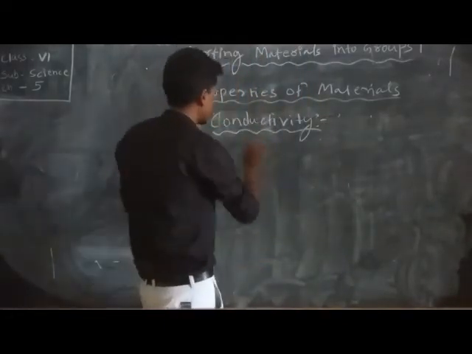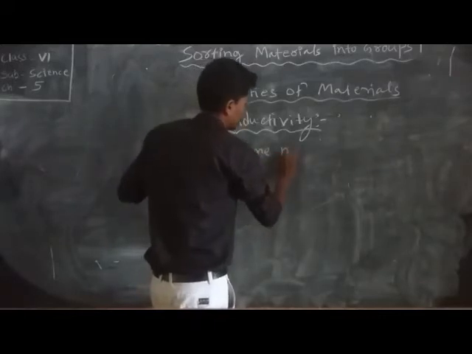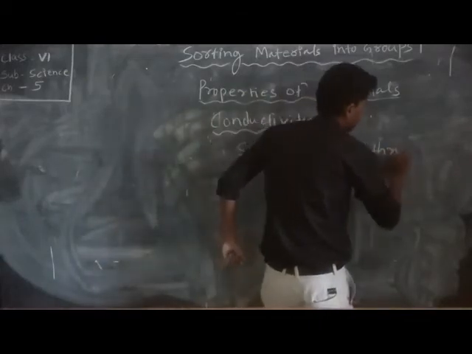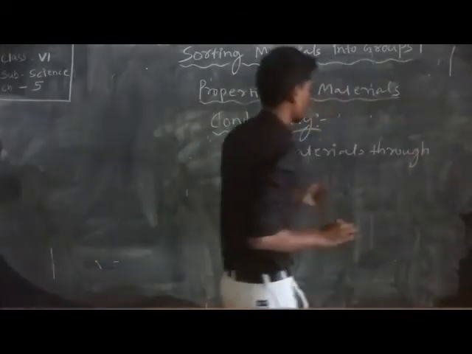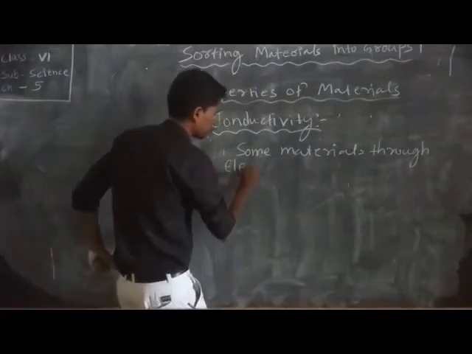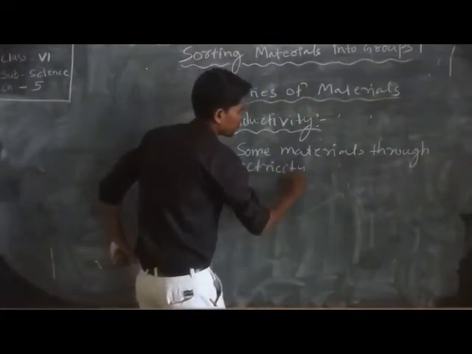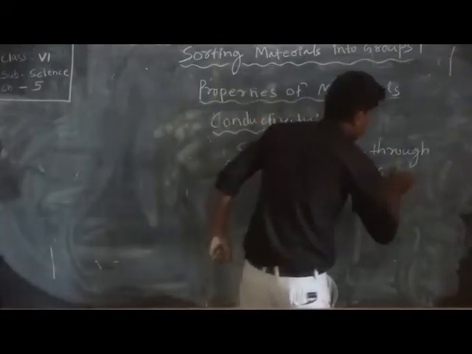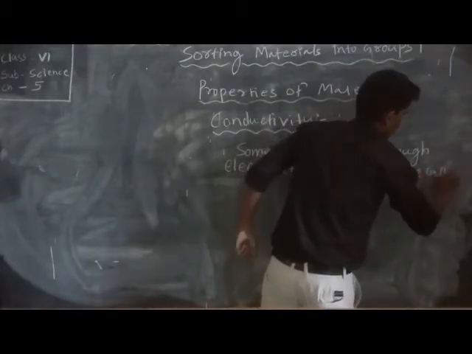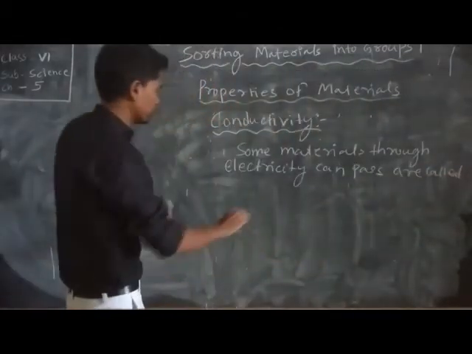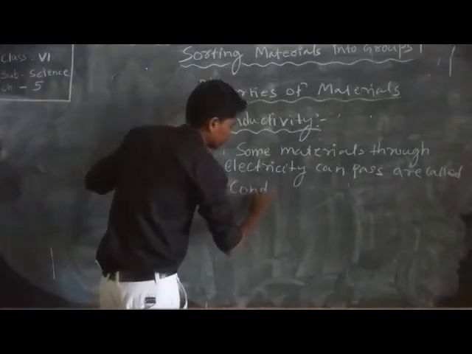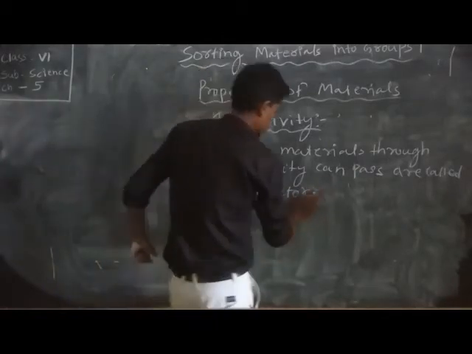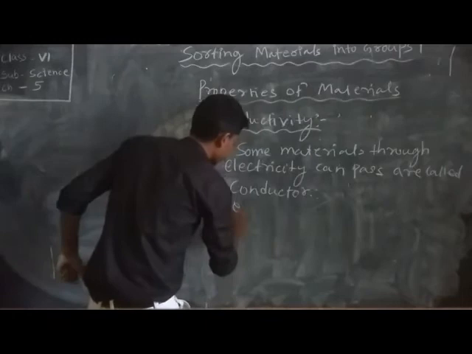Some materials through which electricity can pass are called conductors.